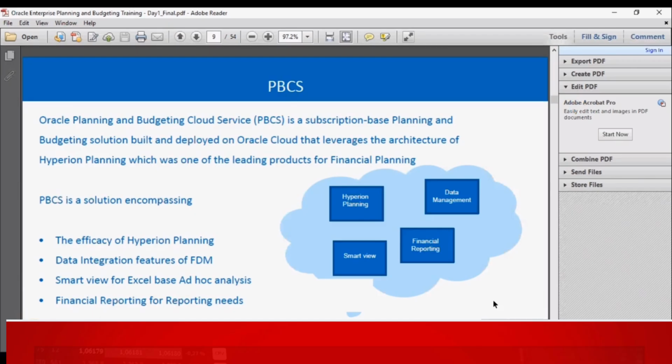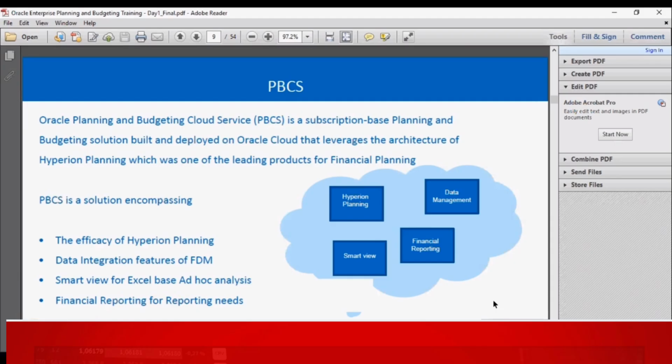application. So the difference we find between on-premise Hyperion Planning and PBCS is that PBCS has a simplified interface, easy to navigate, and the most important piece is that for PBCS, there is no infrastructure maintenance. Everything is handled by Oracle. Also, we will not be able to access the backend space through PBCS. So here the point to be noted is, we have a planning application. For example, let's take the on-prem planning application, Hyperion Planning. We have a planning application on the front end to do all the planning and budgeting activities, but we do have a database at the back end called Essbase, which stands for Extended Spreadsheet Database, where all the data is being stored